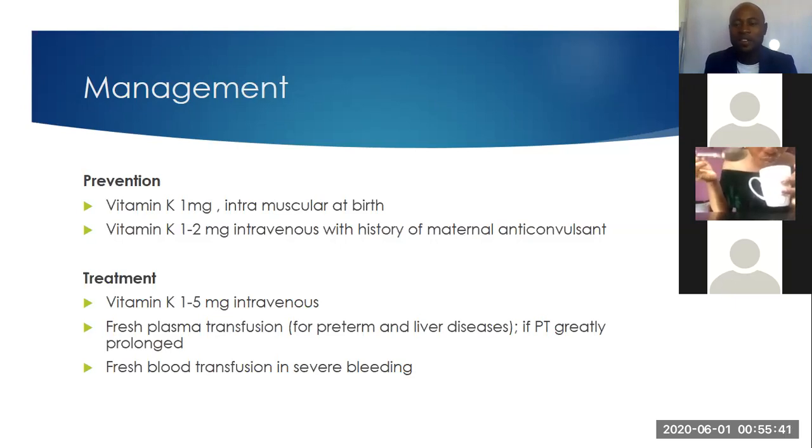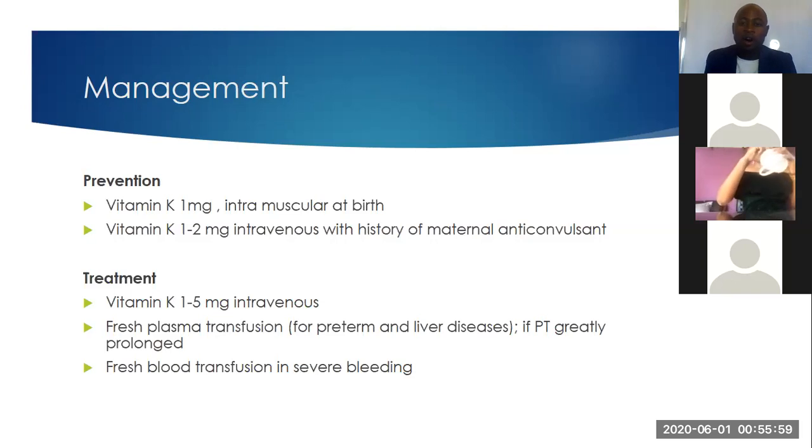We know that in case it's intracranial hemorrhage, these patients will present with pallor and tachycardia, which will lead to shock. So what we do is we give fresh plasma transfusion.